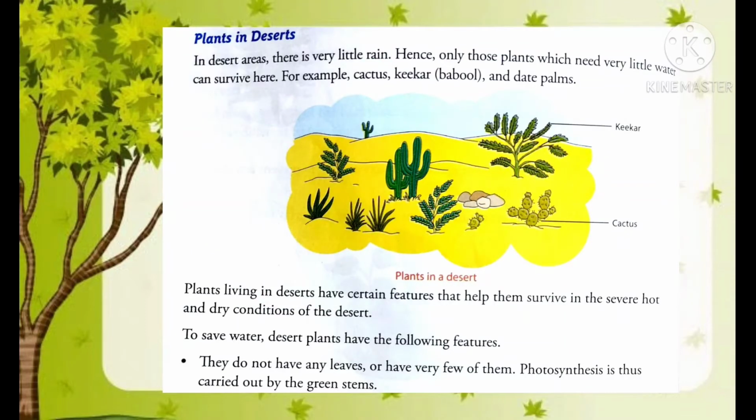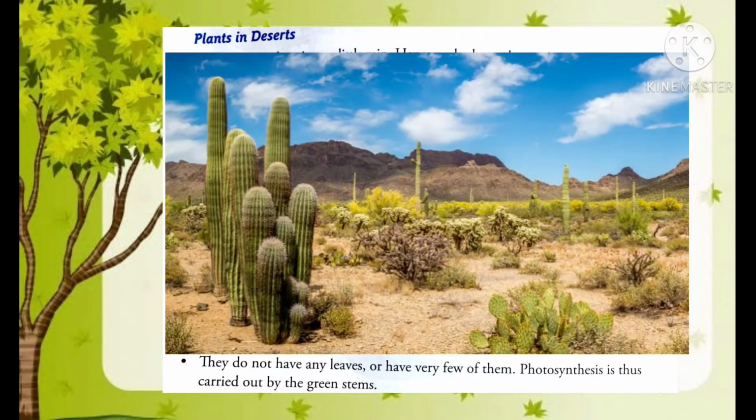Besides needing very little water, plants living in deserts have certain features that help them survive in the severe hot and dry conditions of the deserts. And what are these features? To save water, desert plants do not have any leaves or have very few of them.